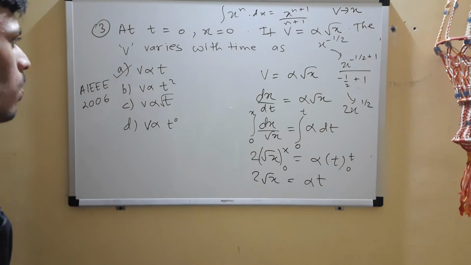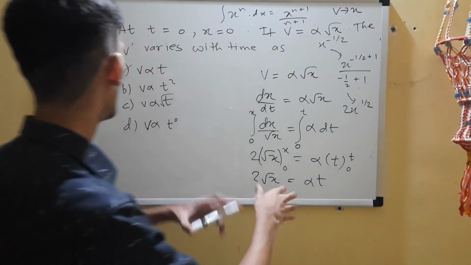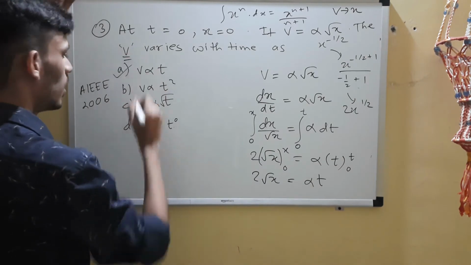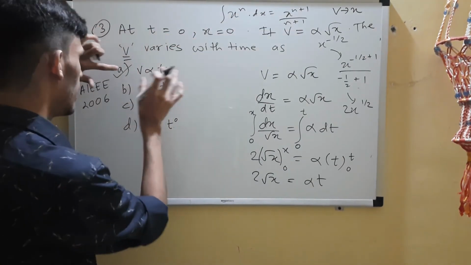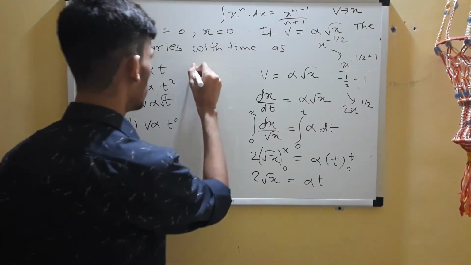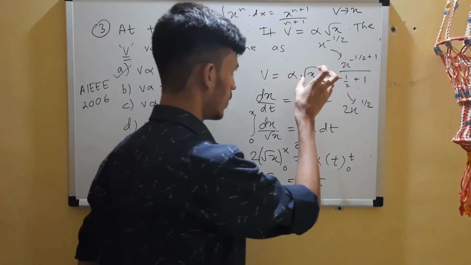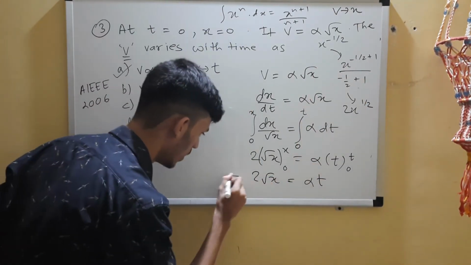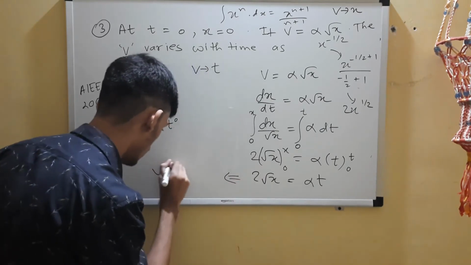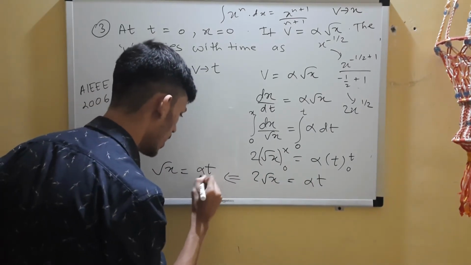Now, because you want to find v, you don't want this x, you want a v and t relation. So one thing you can think of is to eliminate this root x. From here you get the value of root x: root x is alpha t by 2.